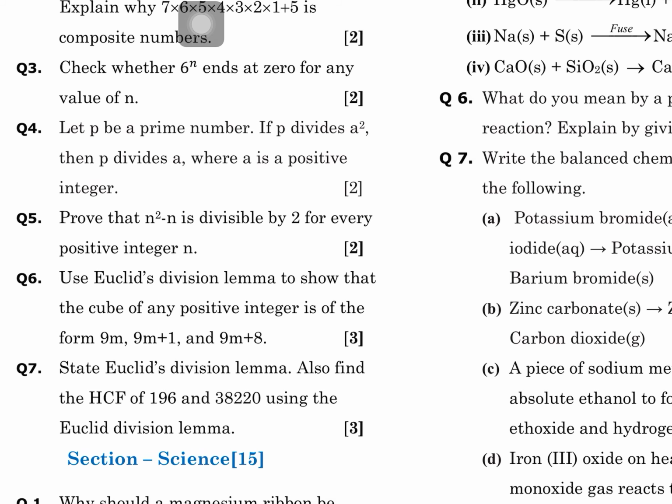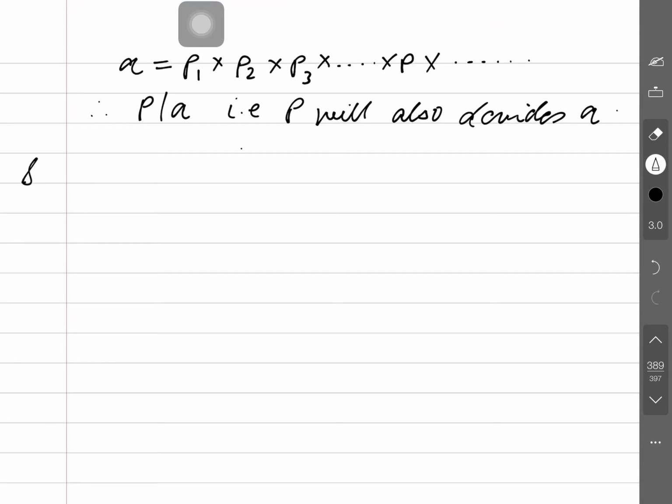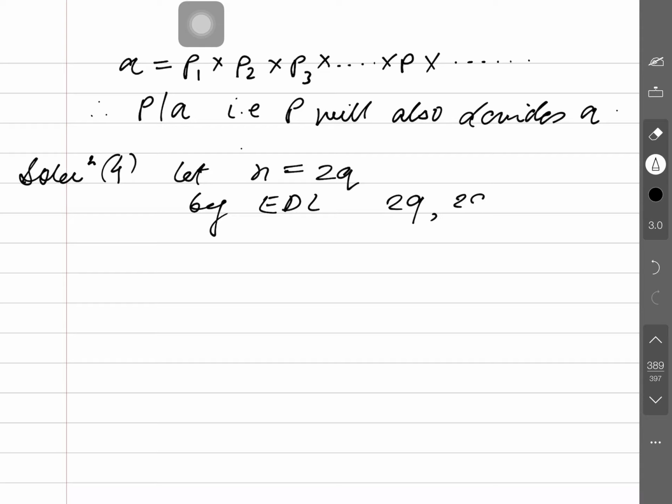So how can we do this? It's very simple here. Solution number 4. You will suppose n as every positive integer. Let n be equal to 2q. By Euclid's division lemma, 2q and 2q plus 1 are positive integers. Why are they positive integers? Euclid is saying this, I am not saying this.